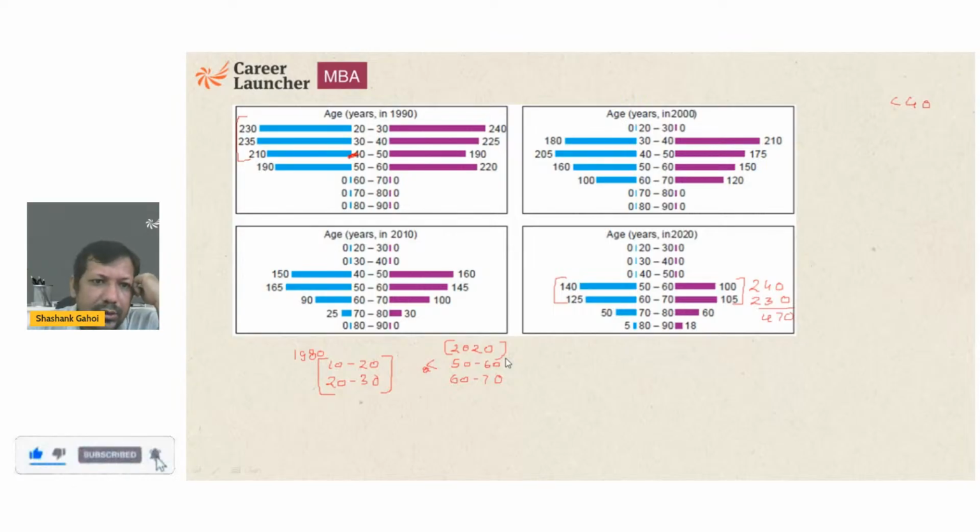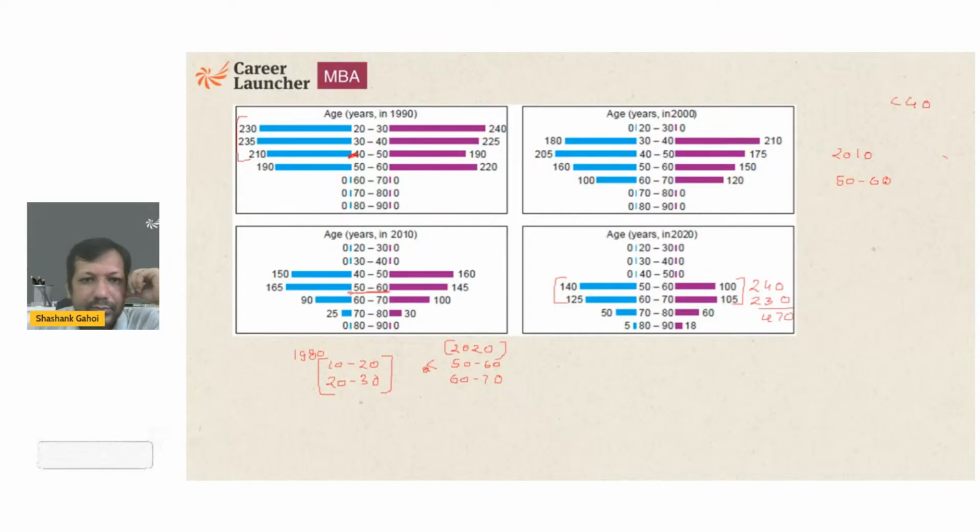So they died at the age of 50 to 60. Okay. So again, the ladies in 2010, I'm looking for the age range of 50 to 60, right? Okay. Now the same people are going to be in this range over here, and the same people are going to be in this range over here. Okay.